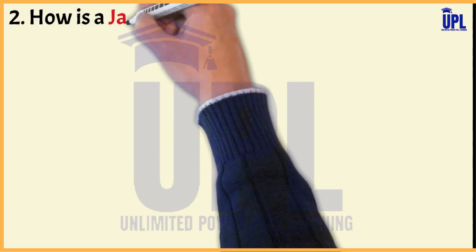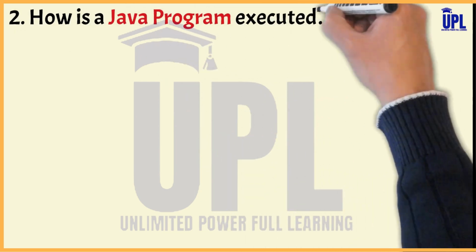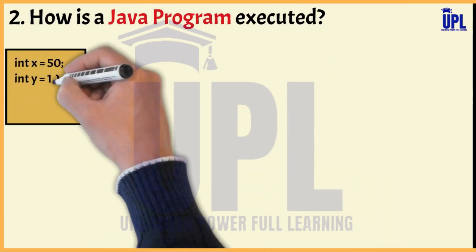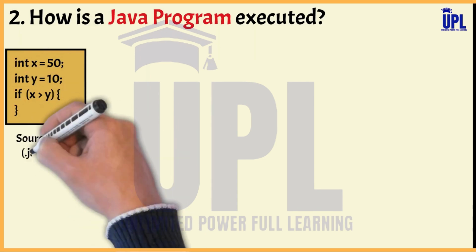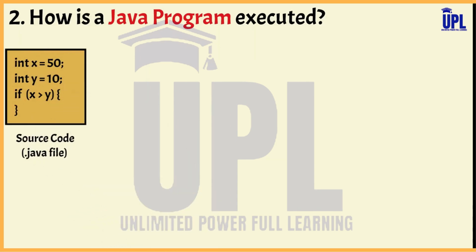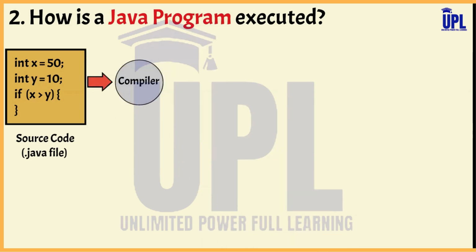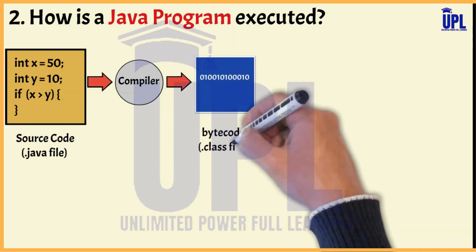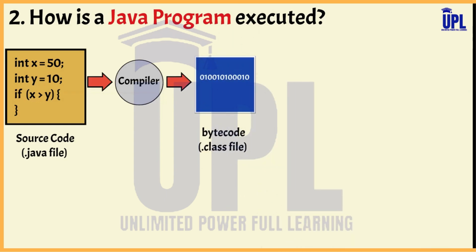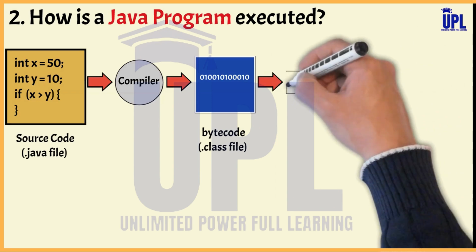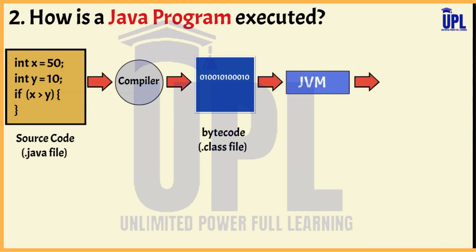Now coming to the next one, how is a Java program executed? A Java program is written and saved in a .java file known as source code. This source code is then passed to the compiler, where it compiles into bytecode. Now this bytecode cannot be directly executed by the machine. The bytecode is translated into machine code first by the Java Virtual Machine, that is JVM, and then executed by